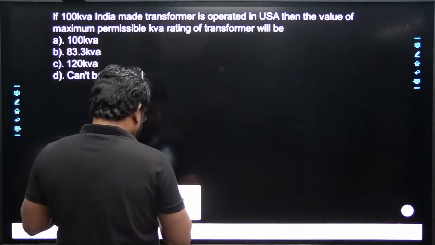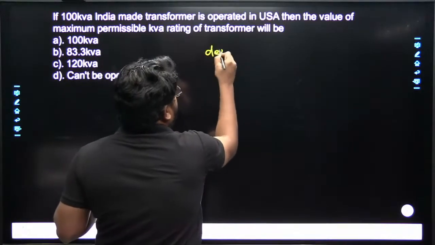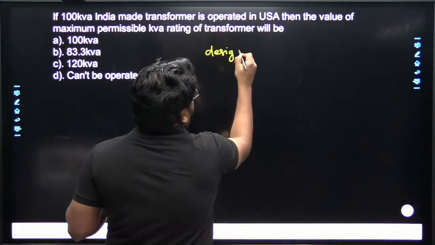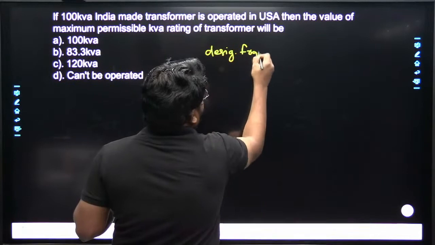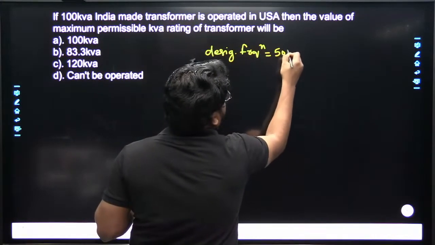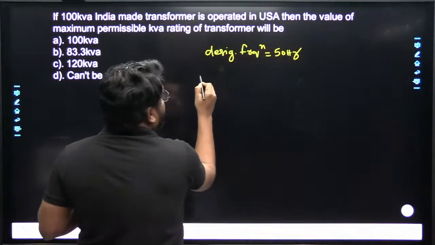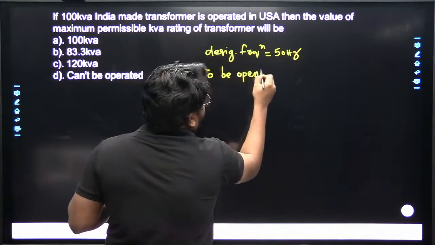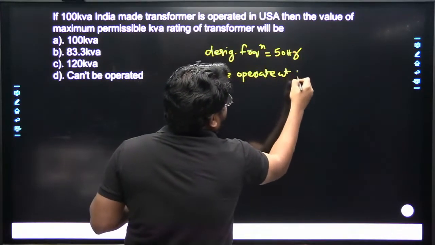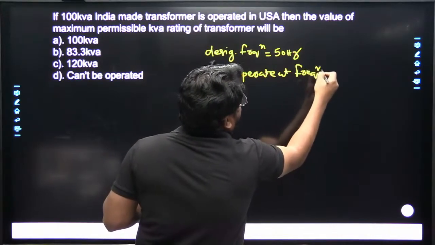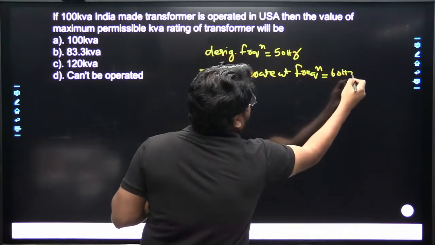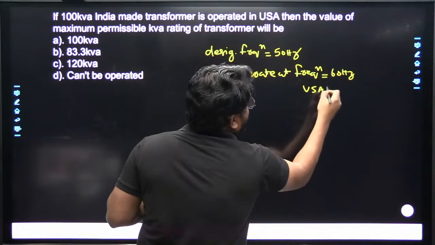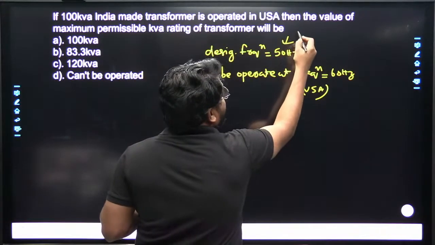Okay, this is the designing frequency. The transformer is designed at a frequency of 50 Hz, right? Now it is to be operated at a frequency of 60 Hz. Why? Because it is to be operated in USA, and it is designed in India.